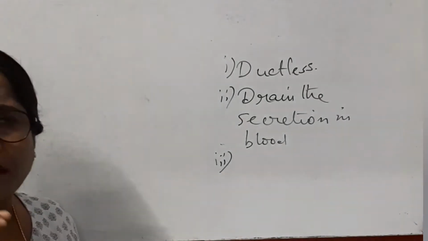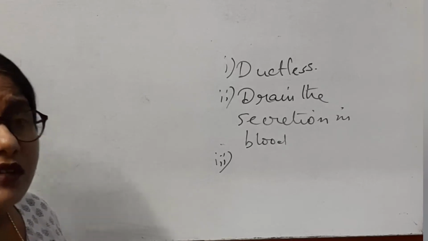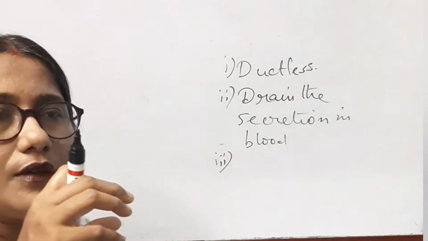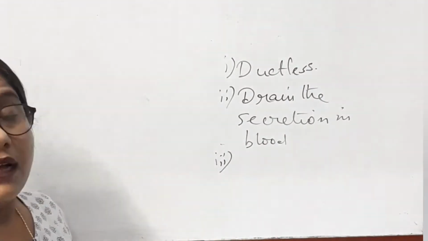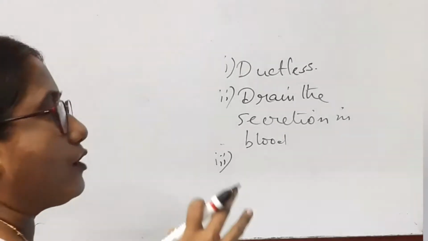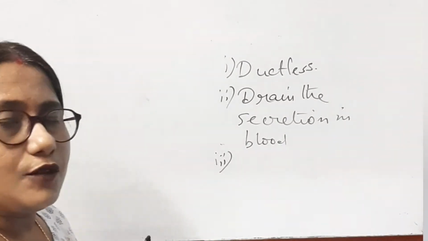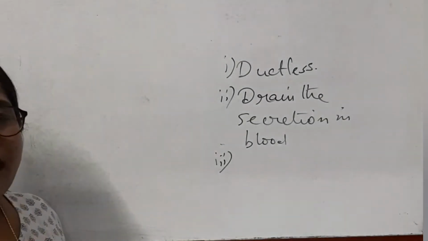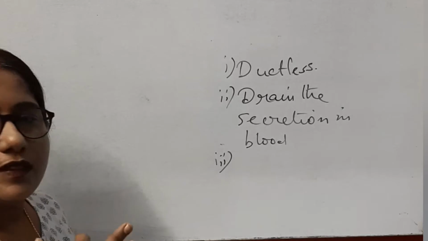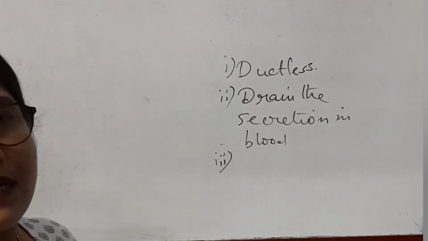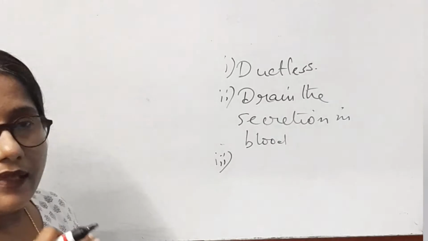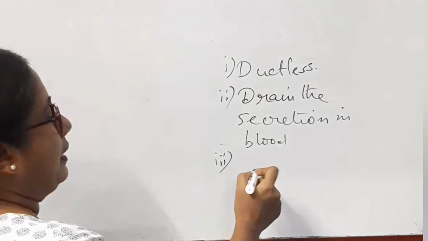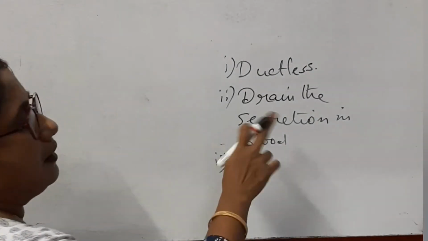Okay. So, the target site is not near the site of secretion. The site of action and the site of secretion are far away from each other in case of endocrine glands. The site of secretion may be the brain of the body, and the site of action may be the gonad. So, here you see that the site of secretion and site of action are very far from each other, and as a result they have to be transported by a means, and the means is blood. So, blood carries the hormone.